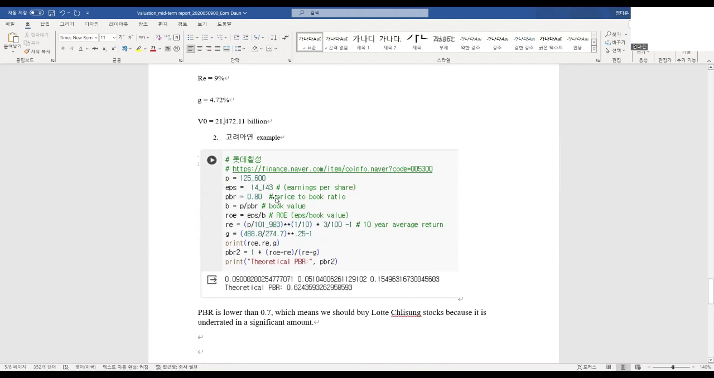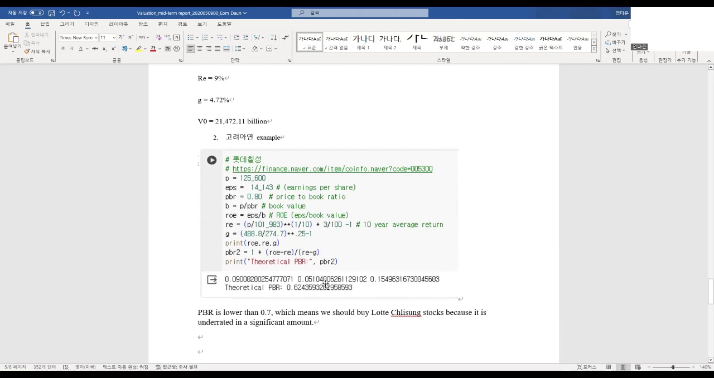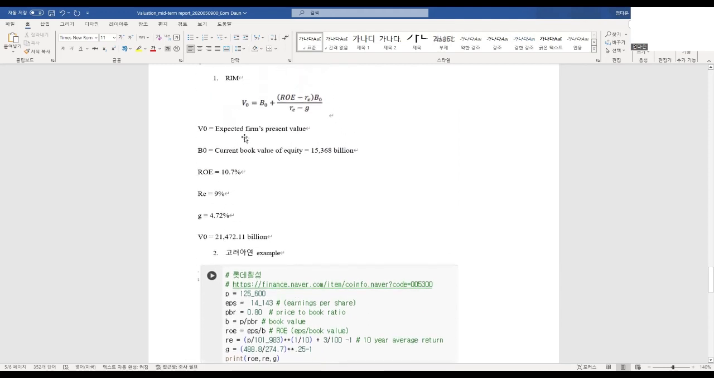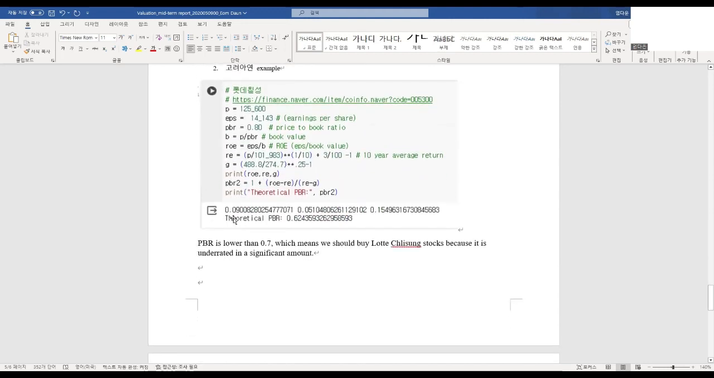This is the EPS, this is the PBR, and this valuation code just gives us the ROE, the required return on equity, and the growth rate. Some of it is different from what I did for the RIM with Bloomberg, but you can see that the theoretical PBR we are going to use is 0.624 and so on. So the PBR is lower than 0.7, which means we should buy Lotte Chilsung stock because it is underrated by a significant amount.